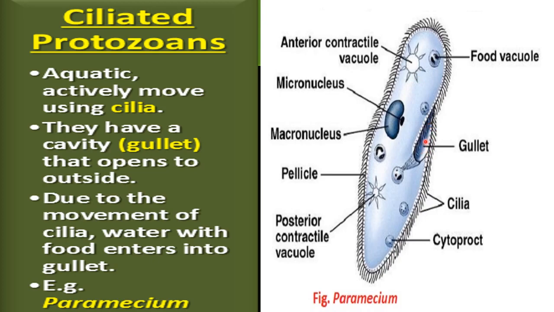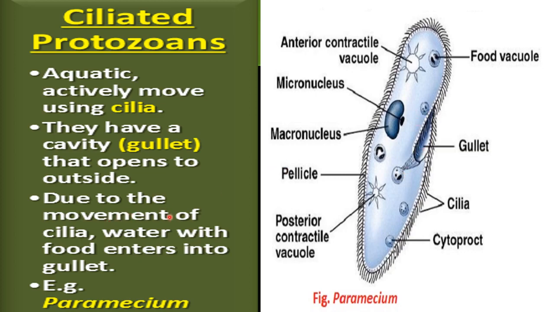This is called the gullet that opens outside, and this gullet also acts like a mouth-like structure. These cilia help in the movement of this Paramecium as well as in food capturing, and that food will be transported up to the gullet, and then from here that food enters inside the Paramecium. So this gullet acts as a feeding organ also.